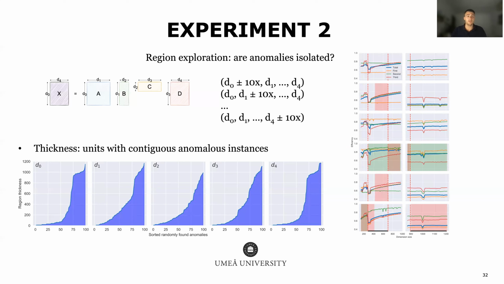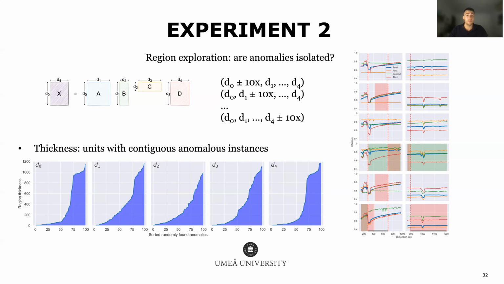With the information we have from the traversals, we could also understand what happens in the boundaries of the anomalous regions. And for this purpose, we show here two specific regions. Each row corresponds to one of the 6 algorithms for the matrix chain, while the columns correspond to different initial anomalies. And here we have represented the efficiency of the individual kernels and the total algorithms altogether. The boundaries of the regions are represented with red vertical dotted lines, and the color backgrounds mean that specific algorithm is the fastest if the color is green, cheapest if red, and brown if both.